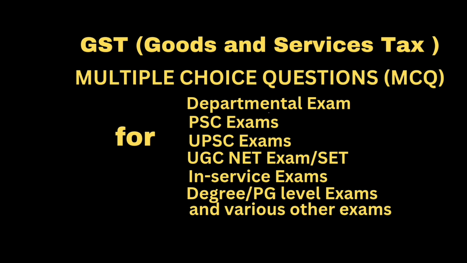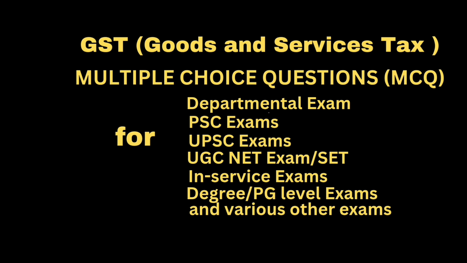Question: for which of the following goods is the manufacturer not allowed to opt for composition scheme? Option A, ice cream and other edible ice, whether or not containing cocoa. Option B, pan masala. Option C, tobacco and manufactured tobacco substitutes. Option D, all of the above. Correct answer, option D, all of the above.